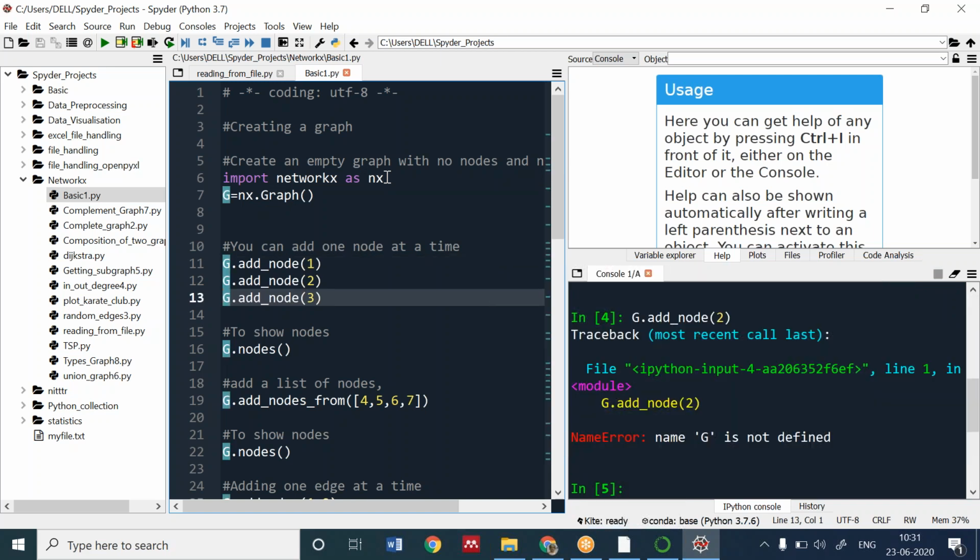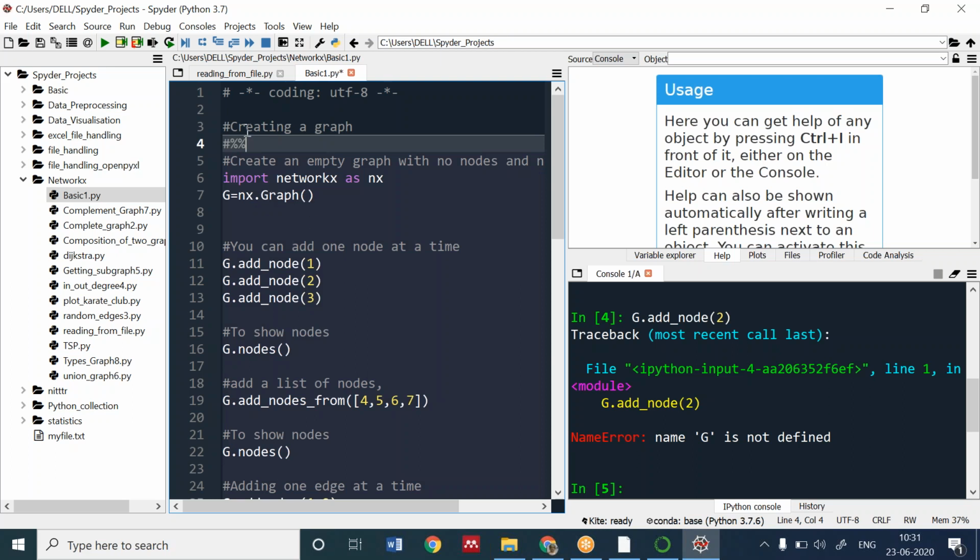If you want to make a cell, you can make it here as you made in Jupyter. In Jupyter, you can directly write and create a cell. But if you want to create a cell in Spyder, there is a command, #%%. Now this will be a cell.